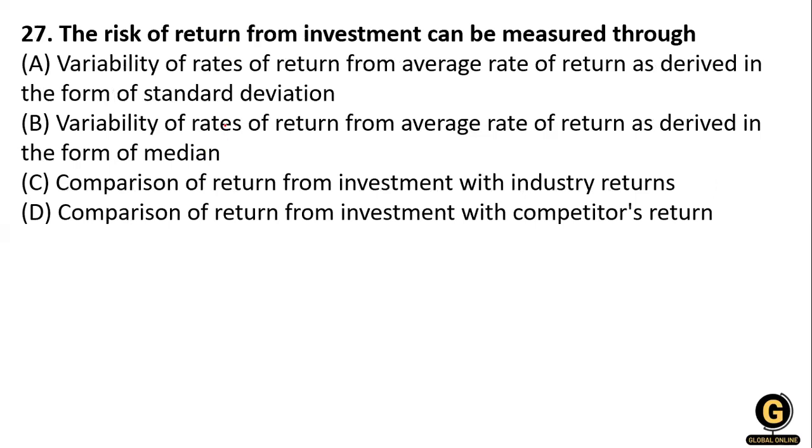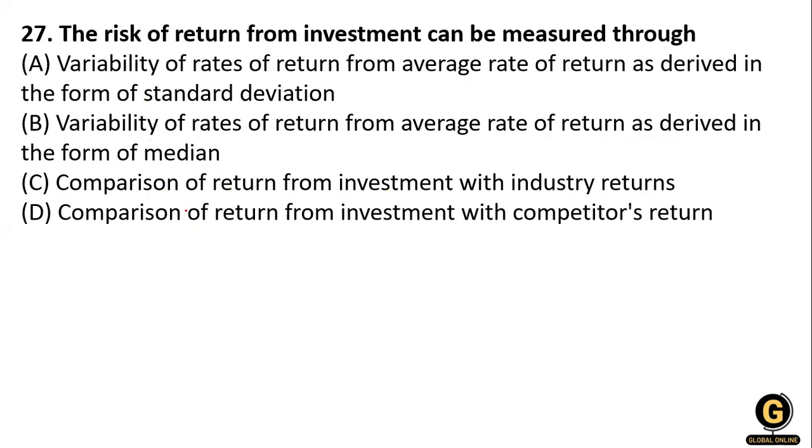The risks of return from the investment can be measured through: option A, variability of the rate of return from the average rate of return, derived in the form of standard deviation. B, variability of the rate of return from the average rate of return, derived in the form of median. C, the comparison of the return from the investment with the industrial return. And D, the comparison of the return from the investment with a competitive return.